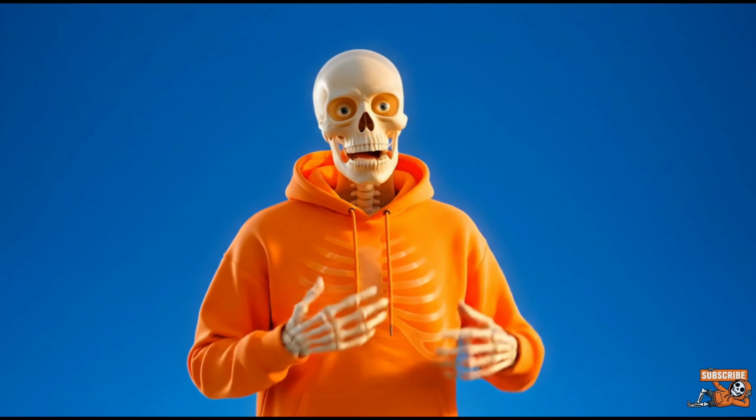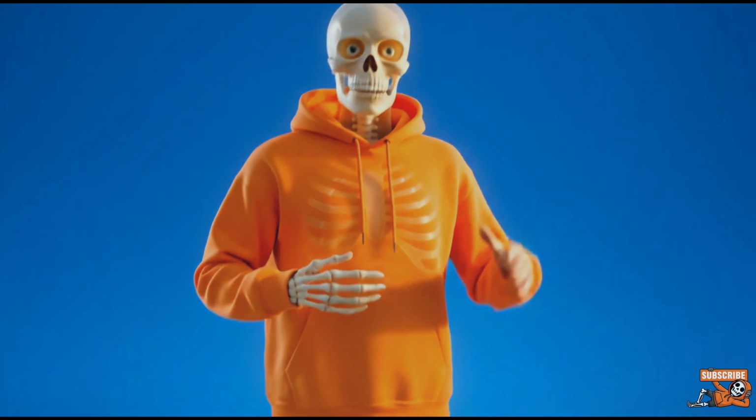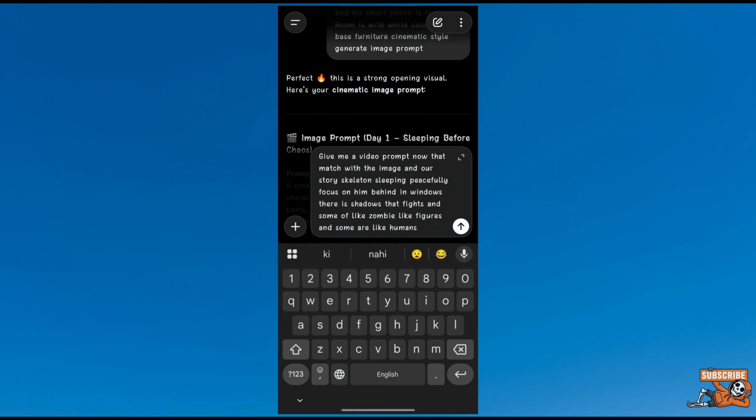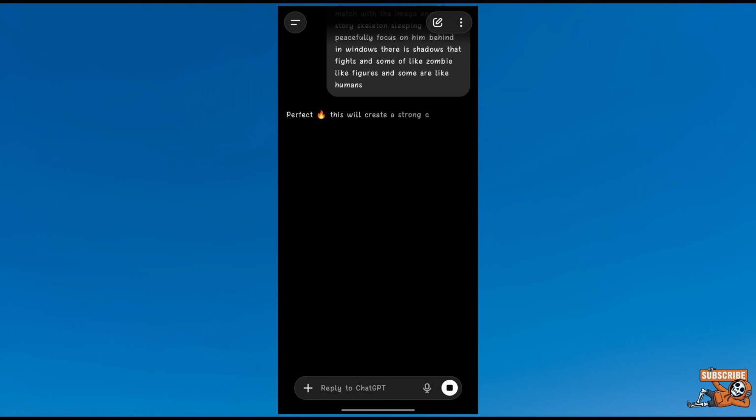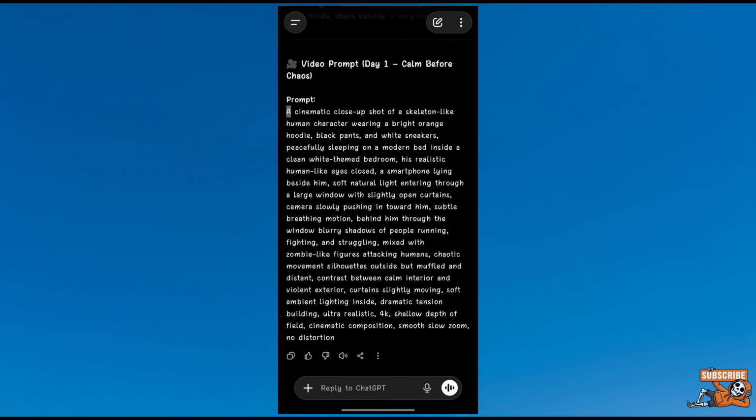Now come to ChatGPT and look at what I typed here. Give me a video prompt that matches the image and our story, with a skeleton sleeping peacefully, and in the background through the window, there are shadows fighting, some zombie-like figures and some humans. Then send it to GPT and copy the prompt.